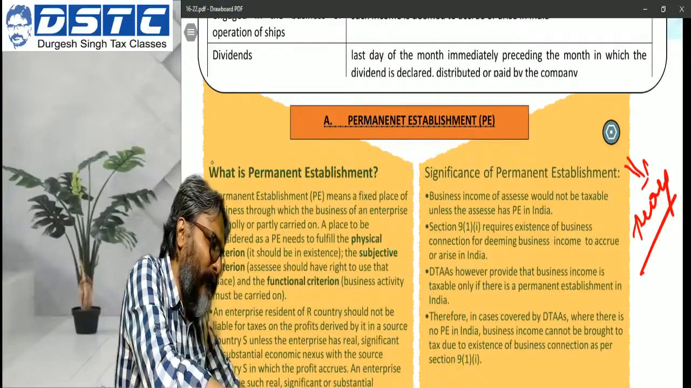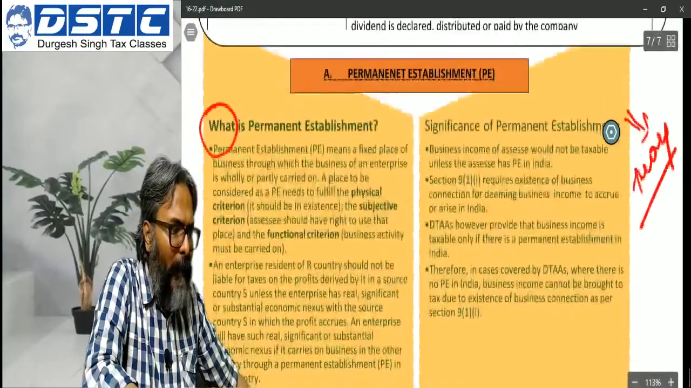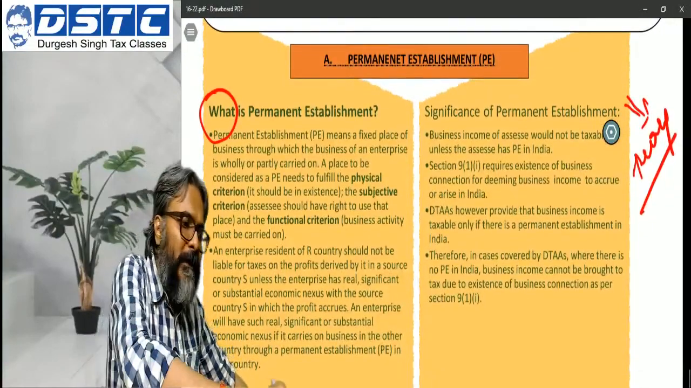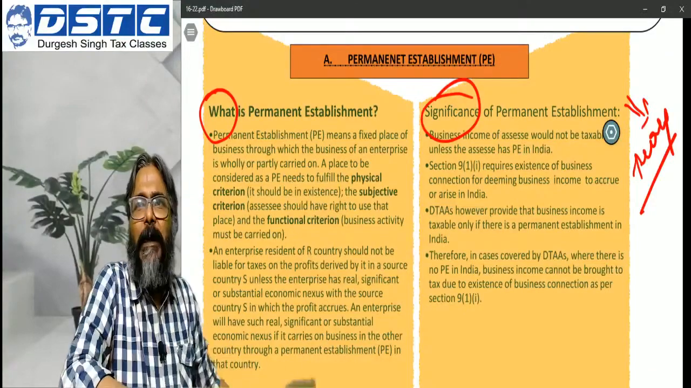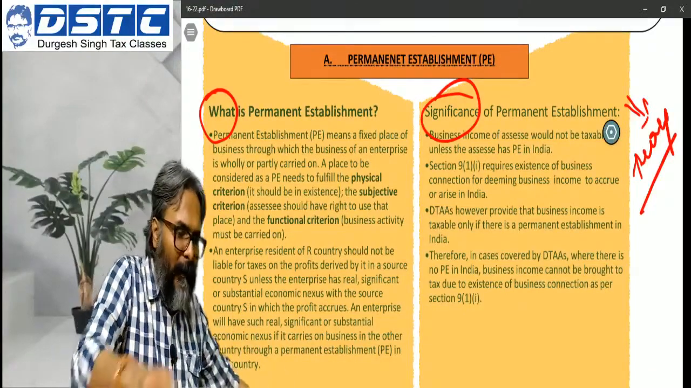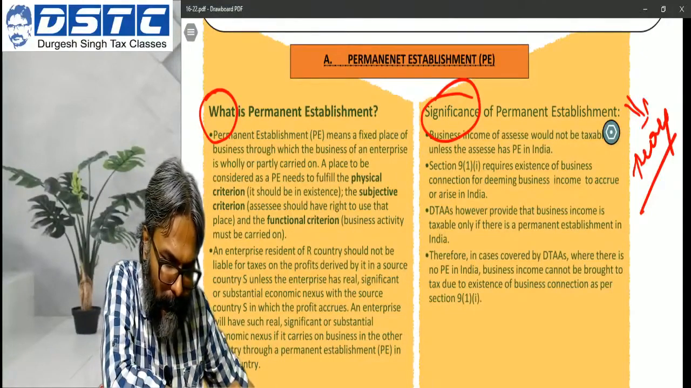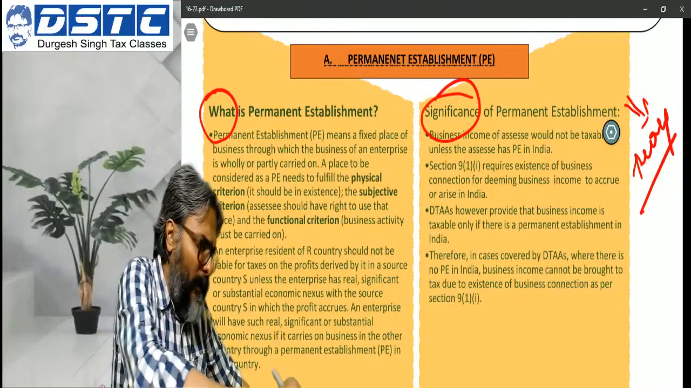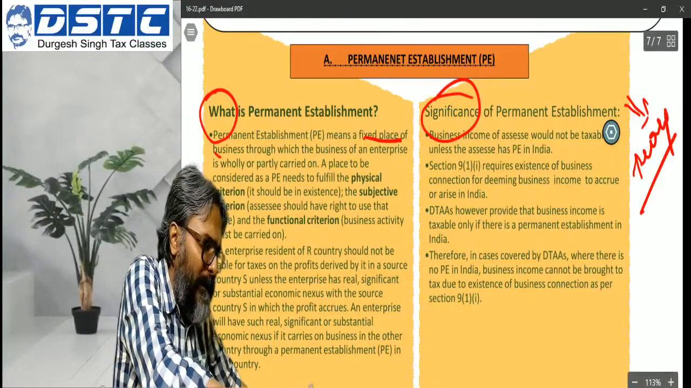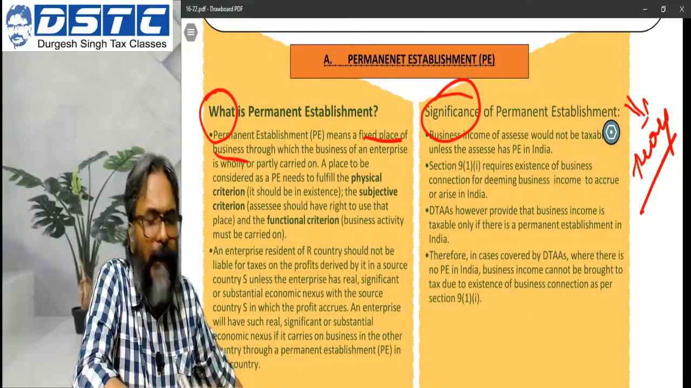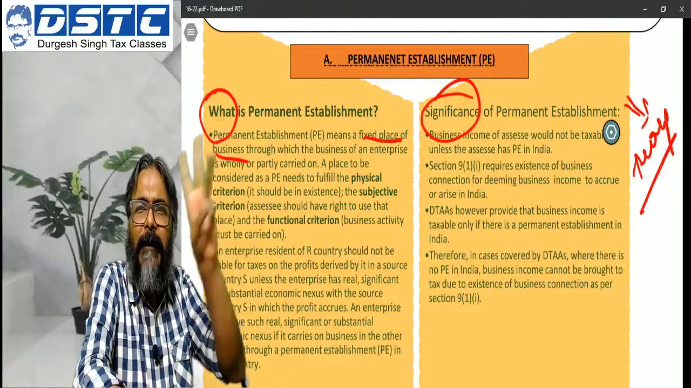Now students, there are two types of question which have been asked in the theoretical form, outrightly a theoretical question, and that is about what is PE and what is the significance of the PE. So PE, students, first of all, primarily is nothing but a fixed place of business through which the business of an enterprise is wholly or partly carried on. Okay, you have to remember like fixed place and three things.